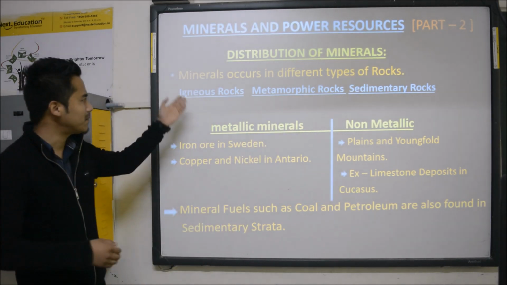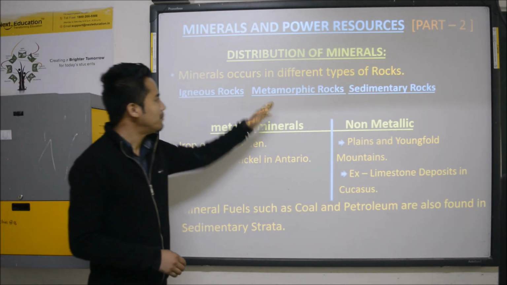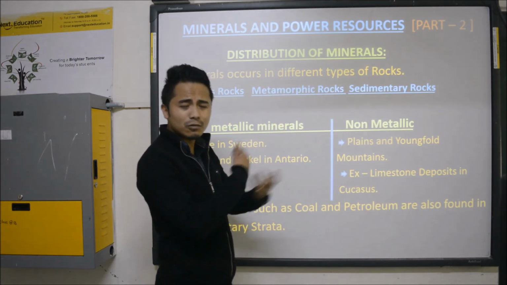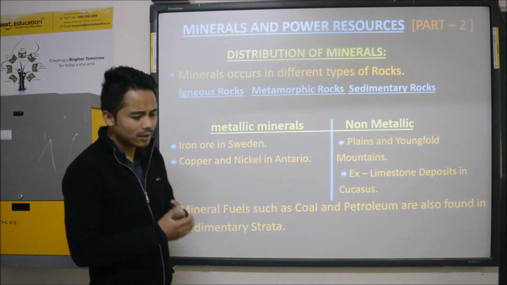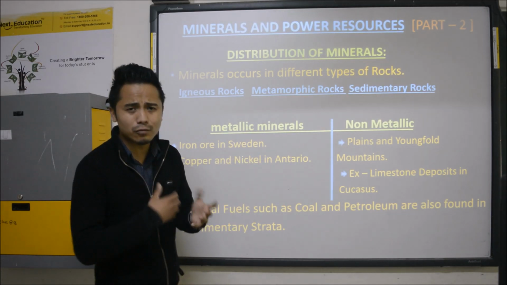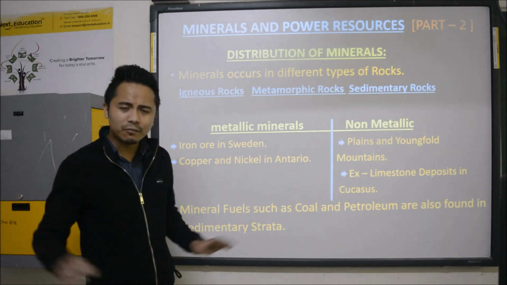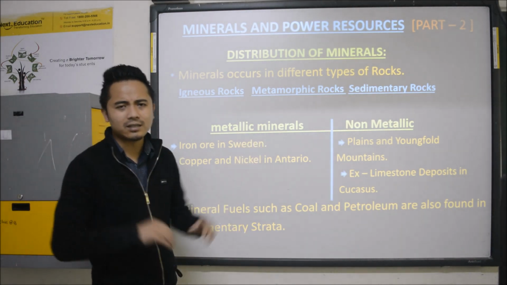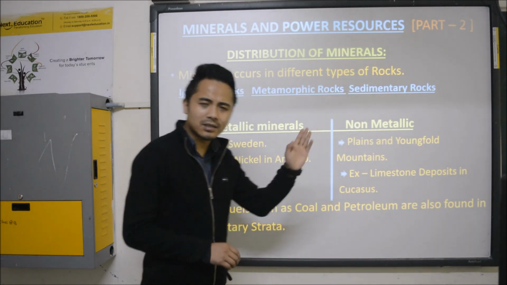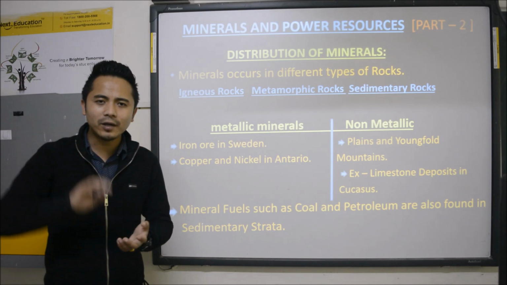For example, let's connect this with human beings. Igneous rock, consider this as a baby. Metamorphic rock, adult. Then due to the sun, the temperature, the weather and climatic conditions, this metamorphic rock slowly disintegrates into small particles, right? And due to the wind, it blows away to different areas, forming a sediment. This formation is called sedimentary rocks. Sediments means something which occurs due to the help of wind, etc.